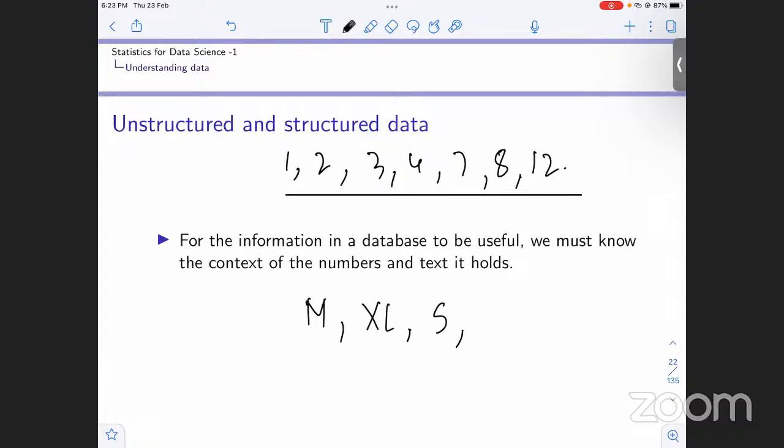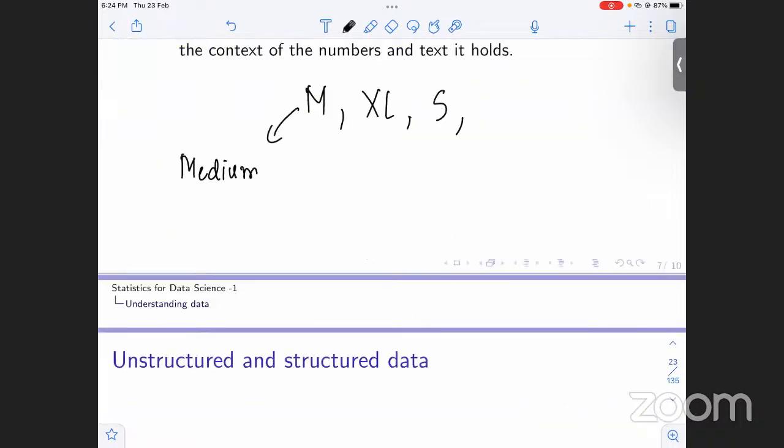So if we don't know the context, what does M stand for, what does XL stand for, what does S stand for, we cannot see what it is, what we are using the data for, right? If it is given that M stands for medium, okay, we are dealing with the t-shirts that a particular shop sold. Now, if we don't know if M is medium, XL is extra large, or S is small, we cannot use this data because it won't hold any meaning for us, right?